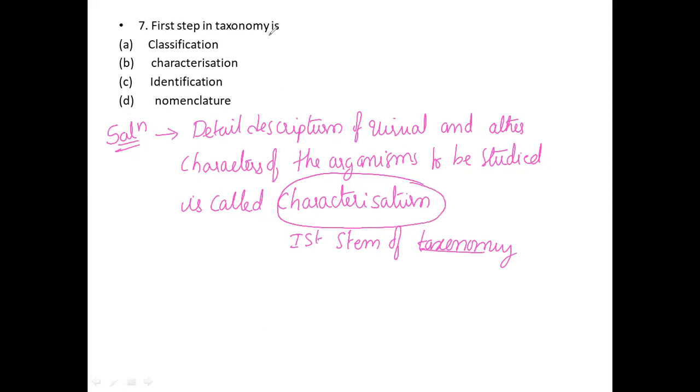The first step of taxonomy is the detailed description of visual and other characters of the organisms to be studied, which is called characterization. This characterization is the first step of taxonomy. So not classification, not identification, not nomenclature. Characterization is the first step of taxonomy. This is the correct option for this question. I'd like to move on to another question. See, next one.